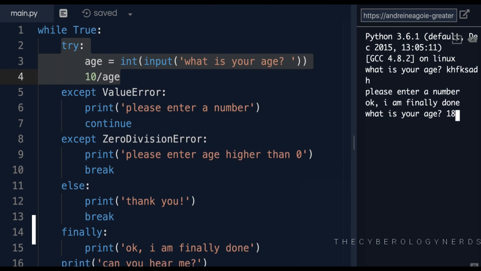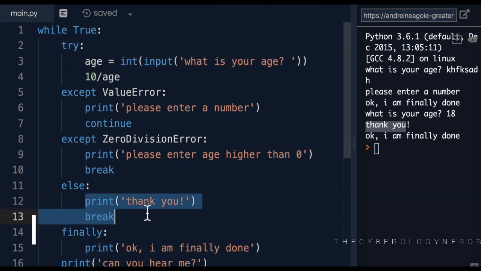What happens next? There you go. I get, thank you, because we've tried it, everything works, so no exception. So we're going to get thank you. And then we break out of the loop. So once again, this print never gets printed. But then finally, okay, finally is done.